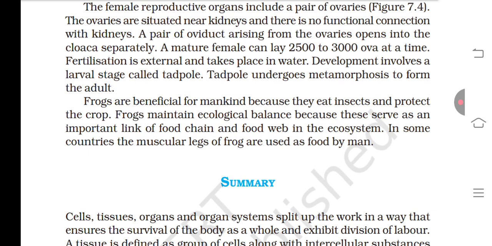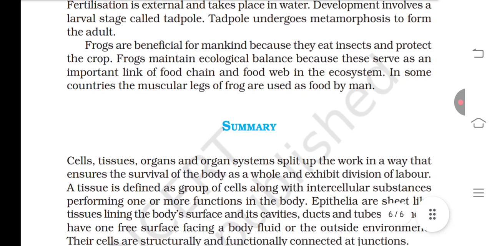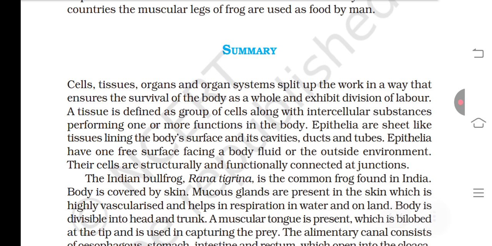Fertilization is external and takes place in water. Development involves a larval stage called tadpole. Tadpole undergoes metamorphosis to form an adult. Frogs are beneficial for mankind because they eat insects and protect the crop. Frogs maintain ecological balance because they serve as an important link of the food chain and food web in the ecosystem. In some countries, the muscular legs of frog are used as food by men.